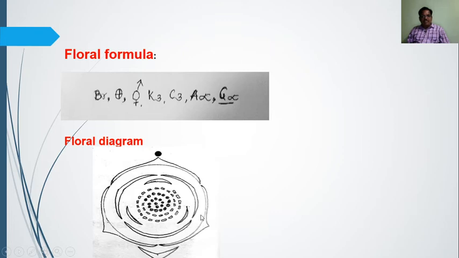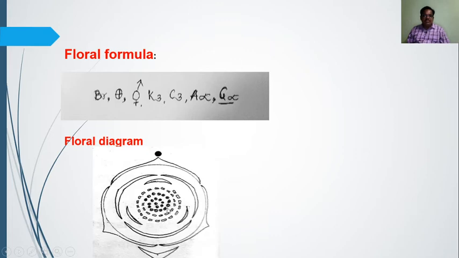Again, inside that there is the colored part, the petaloid corolla, and they again show the valvate type of aestivation, so there is no overlapping and they are again free. So the calyx 3 shows valvate aestivation, and the corolla, that is petals 3, shows valvate aestivation, and the androecium and gynoecium are many.